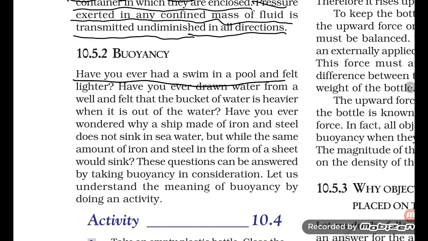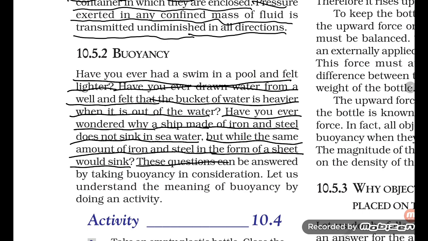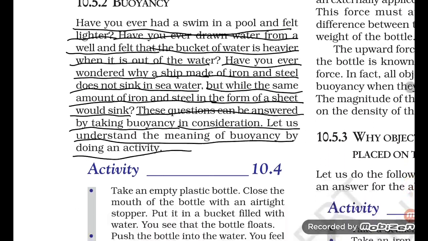Have you ever had a swim in a pool and felt lighter? Have you ever drawn water from a well and felt that the bucket of water is heavier when it is out of the water? Have you ever wondered why a ship made of iron does not sink in sea water, while the same amount of iron and steel in the form of a sheet would sink? These questions can be answered by taking buoyancy into consideration. Let us understand the meaning of buoyancy by doing an activity.